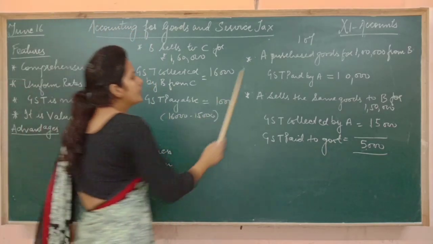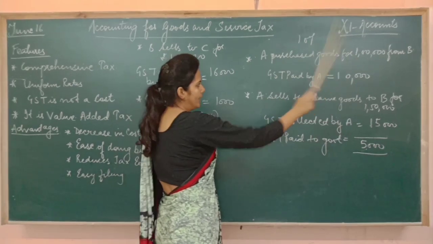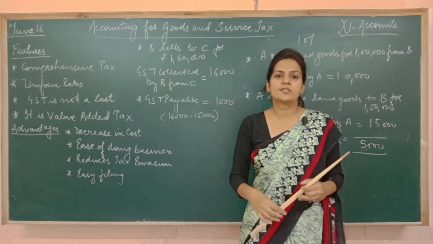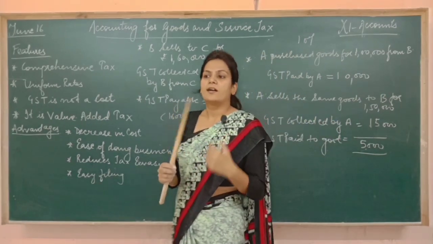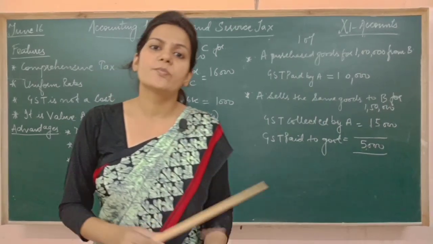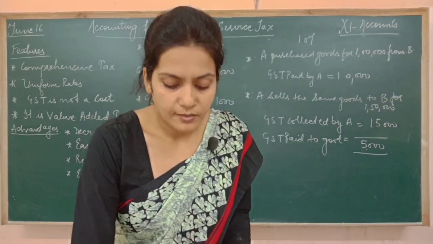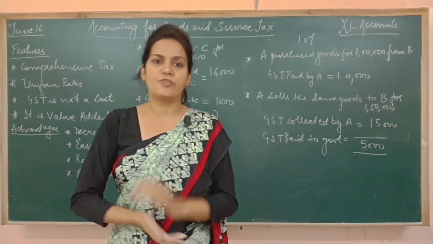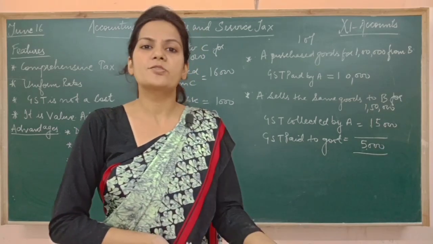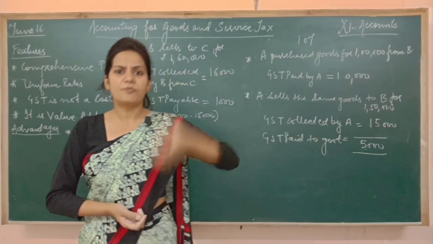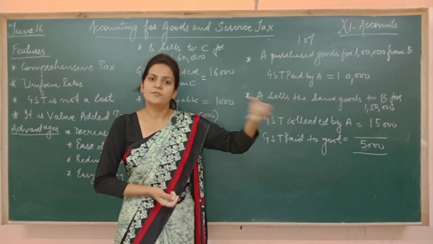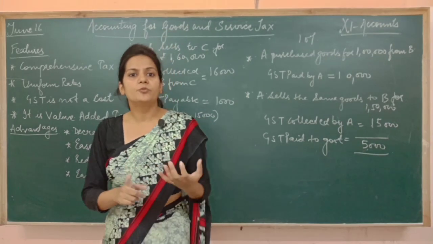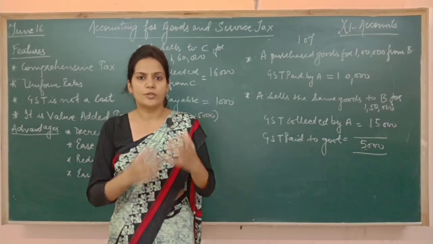Now what will happen? A has purchased the goods for 1 lakh. A has done some value addition on the goods. Value addition means, see, whenever you go to buy a garment from any mall, does the shopkeeper give you a raw piece of cotton or a complete dress? I think they give you a complete dress only, because you have gone to the market to buy a dress. Obviously, the seller will give you a dress only. The seller will not give you buttons, cloth, or thread and tell you to stitch the dress on your own and wear it.